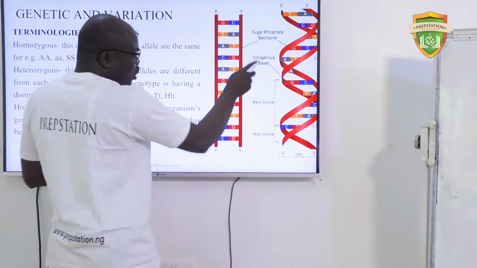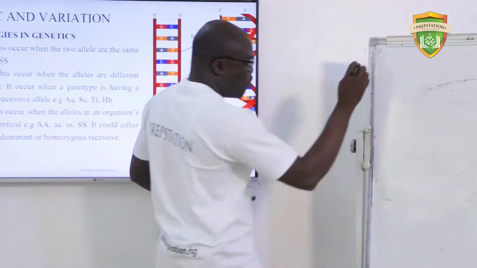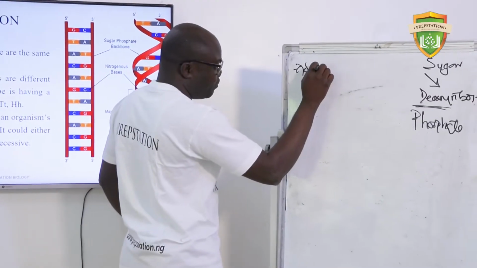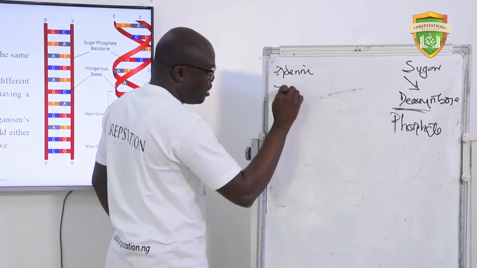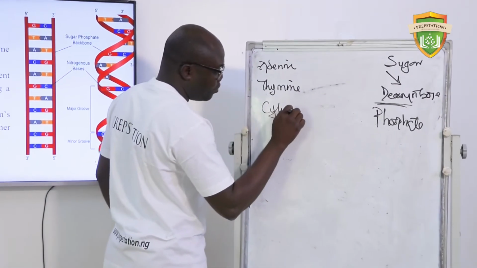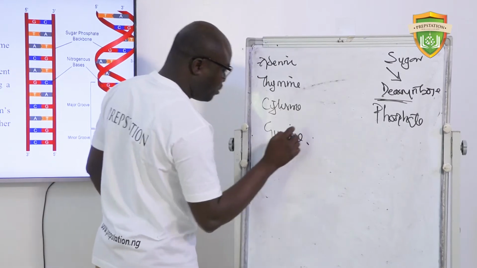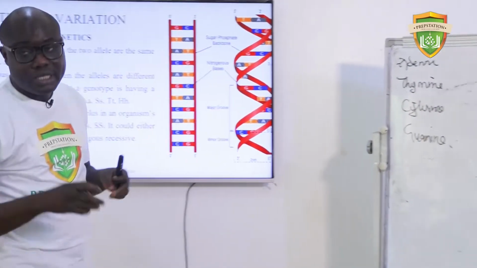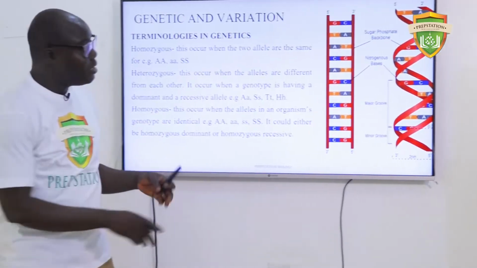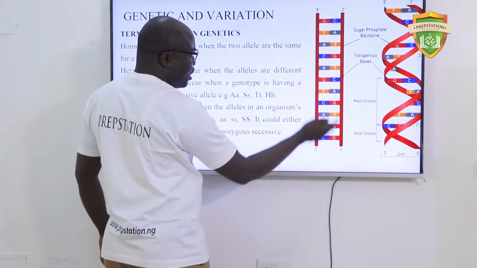It has nitrogenous bases. DNA has 4 different bases inside it. We have what we call adenine. We have thymine. We have cytosine. And we have guanine. Please stay with me. When scientists are talking about genetic engineering, what they do basically is to look at everything that you have in your DNA. Look at this.